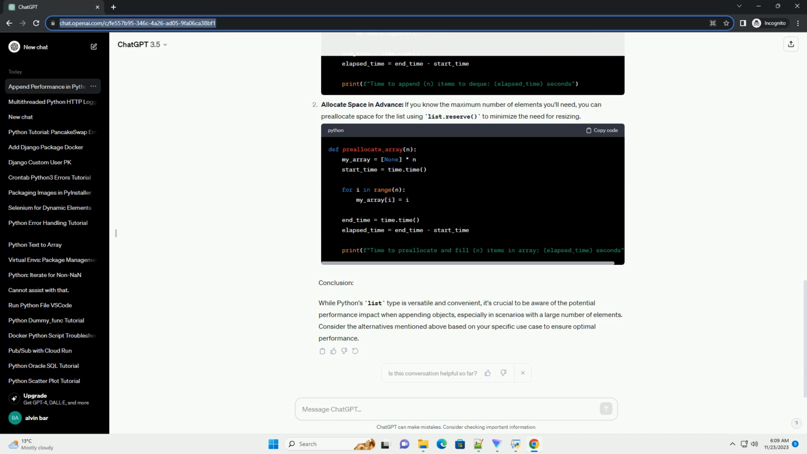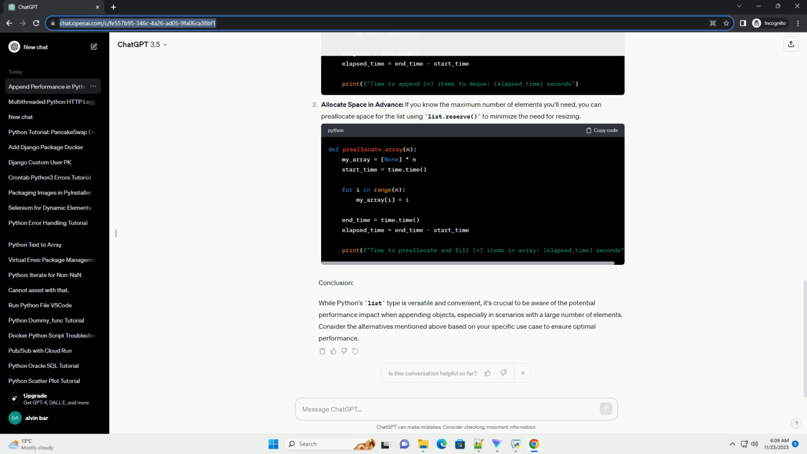Alternative approaches. Use collections.deque. If you need to frequently add or remove items from both ends of the sequence, consider using collections.deque instead of a list. Appending to a deque remains O(1), on average. Allocate space in advance. If you know the maximum number of elements you'll need, you can pre-allocate space for the list to minimize the need for resizing.